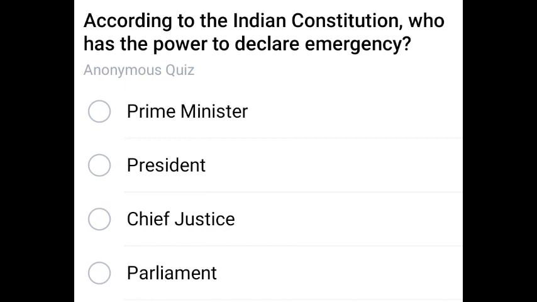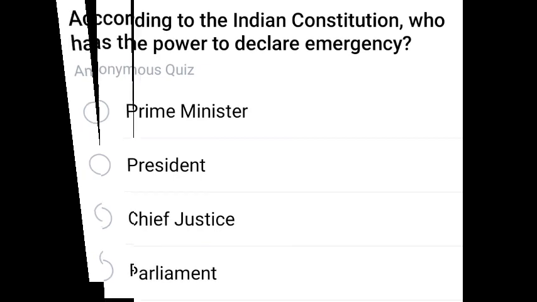According to the Indian Constitution, who has the power to declare emergency? The President of India. So the answer is President.